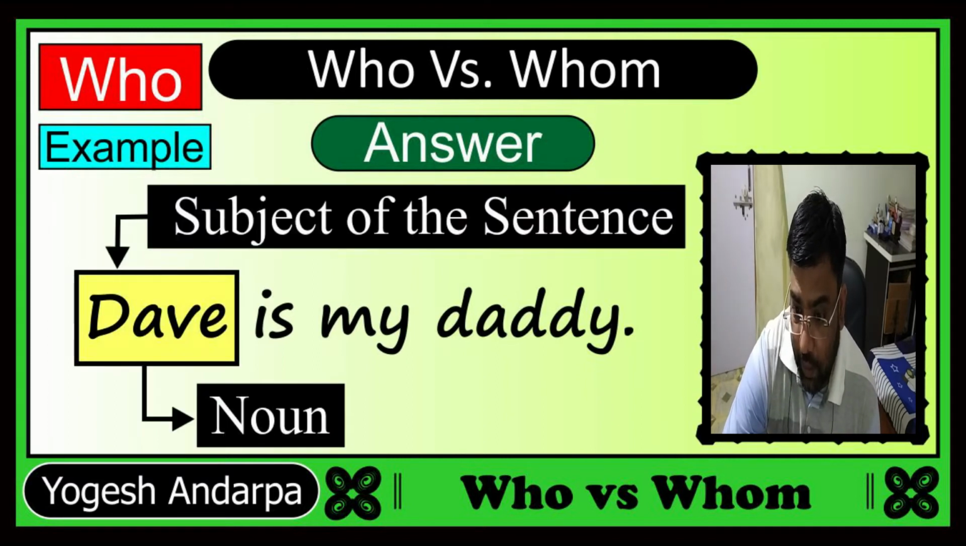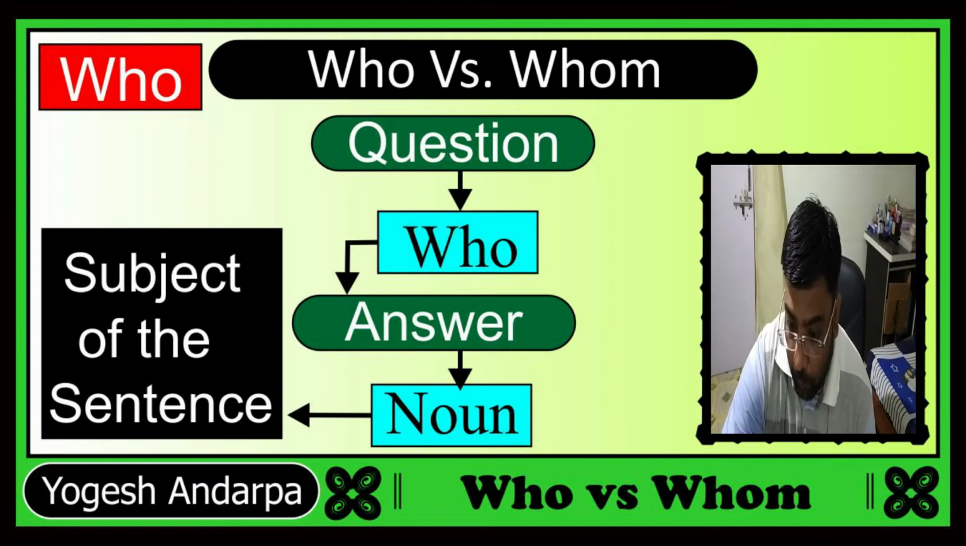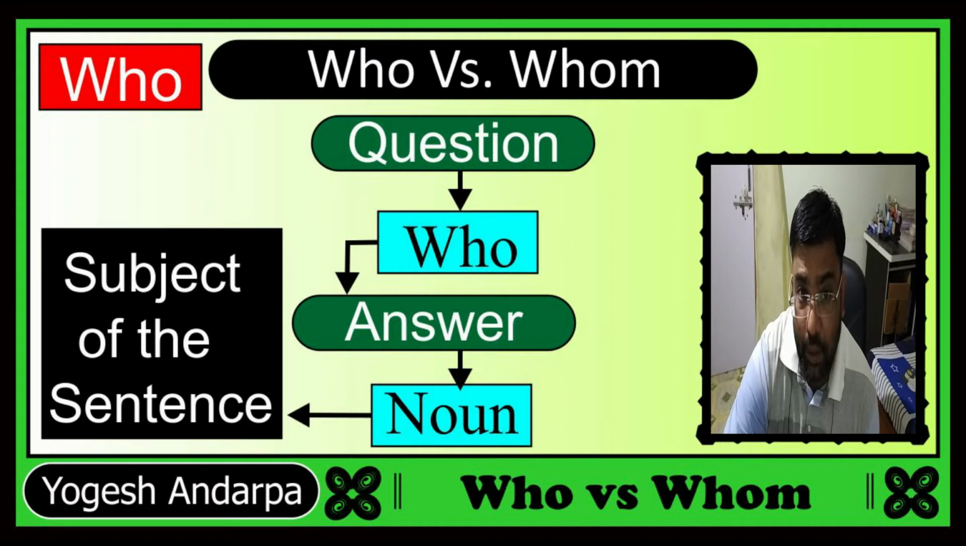So in this sentence, the word Dave is the noun and it is also the subject of the sentence. So if you ask a question to someone with the word who, he will answer and that answer will be a noun and that noun will be the subject of the sentence. So this was the case of the word who.